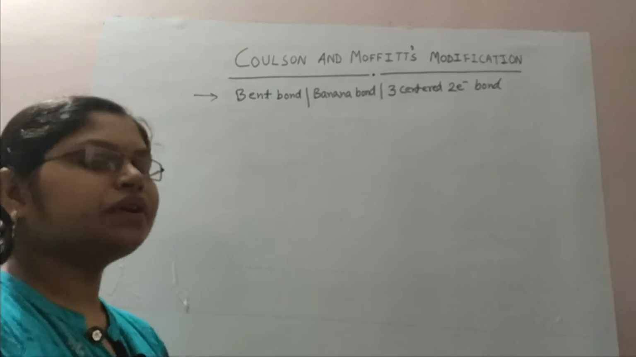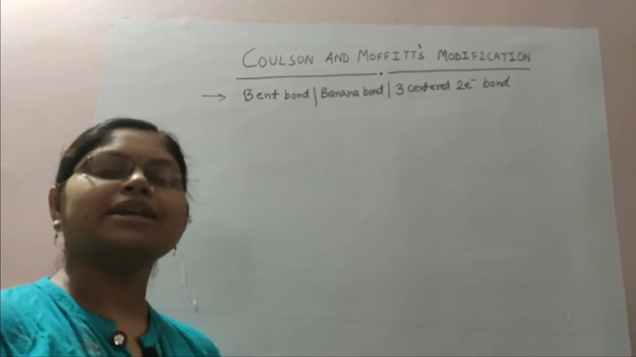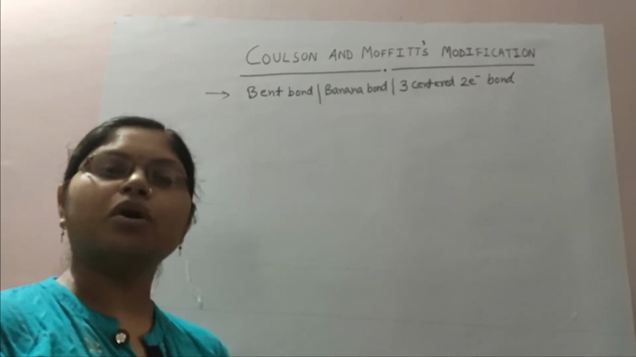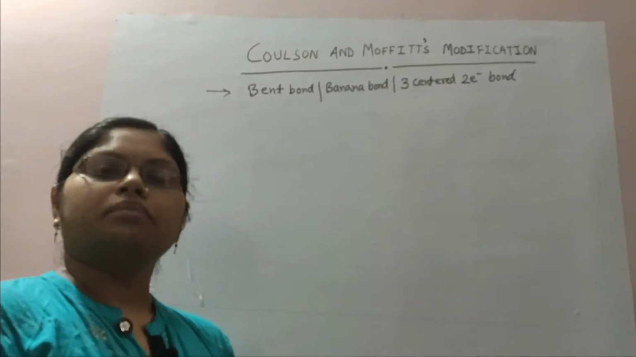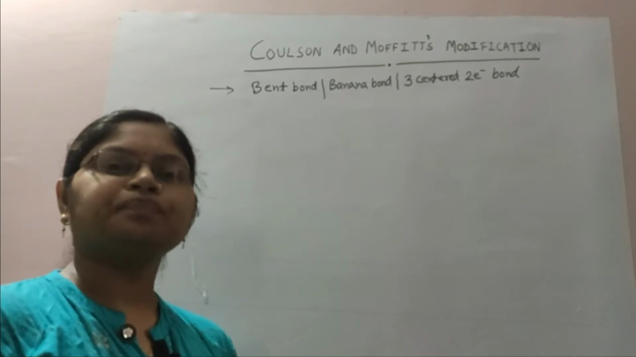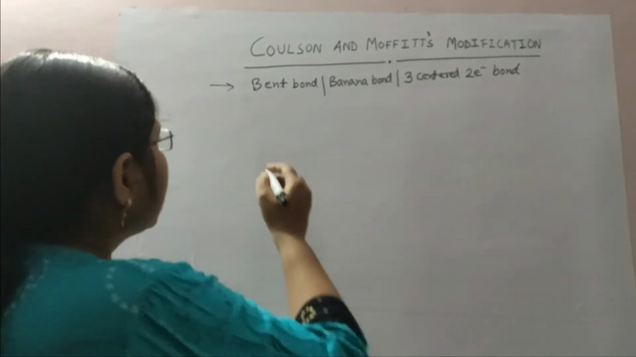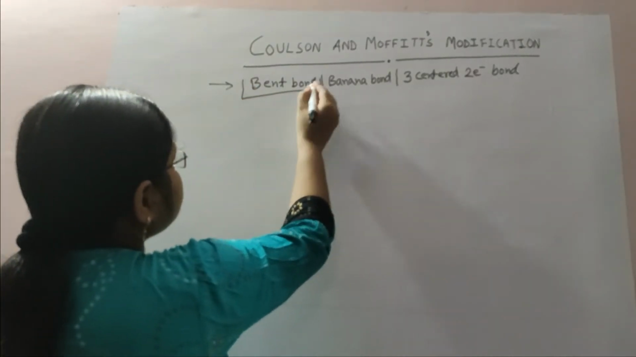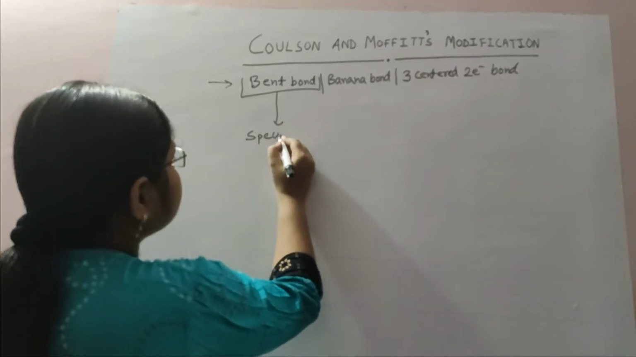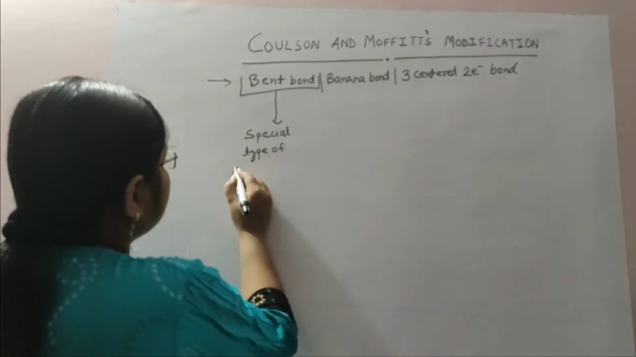So they have given a modification that there is a presence of bent bonds in cyclopropanes or other cyclic compounds, which results in weakening of bonds, and due to this weakening, the ring easily breaks down to give various types of reactions. So now it is important to understand what a bent bond is. A bent bond is a special type of chemical bonding.